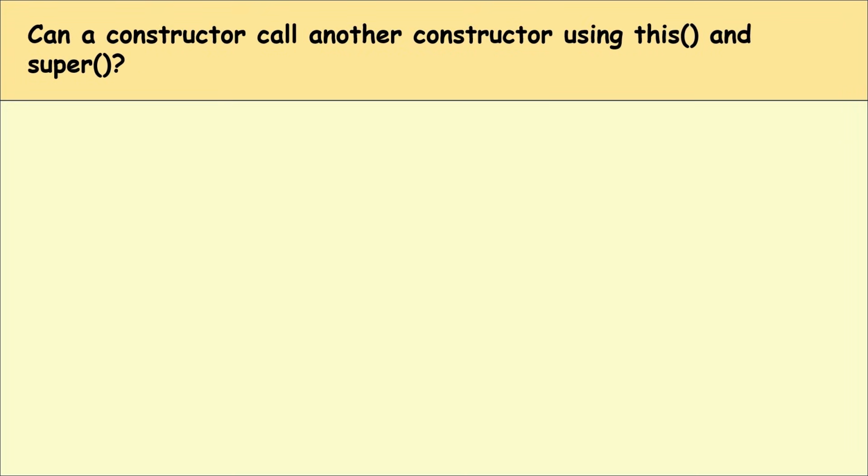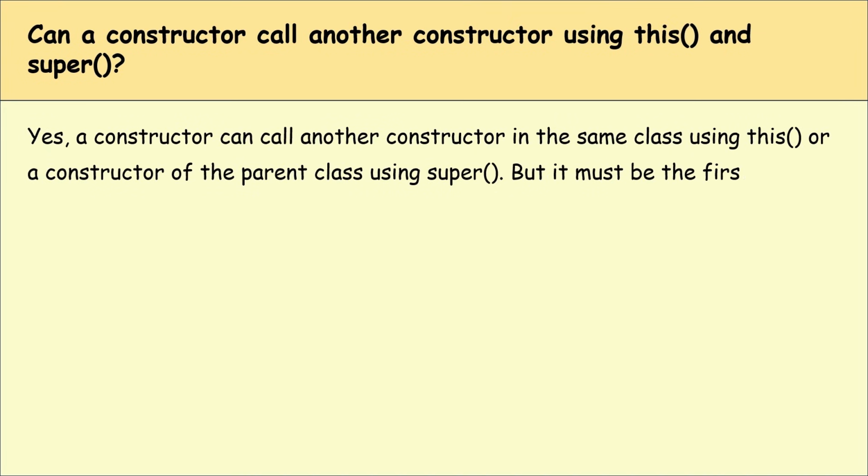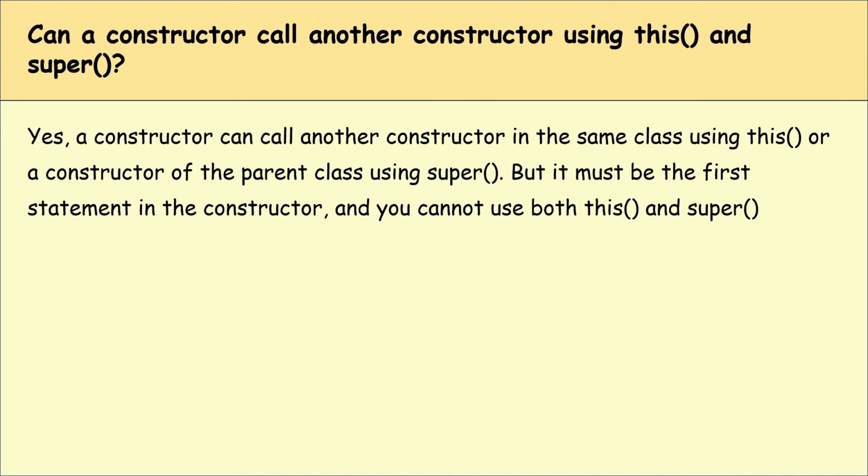Can a constructor call another constructor using this and super? Yes, a constructor can call another constructor in the same class using this, or a constructor of the parent class using super, but it must be the first statement in the constructor, and you cannot use both this and super in the same constructor.